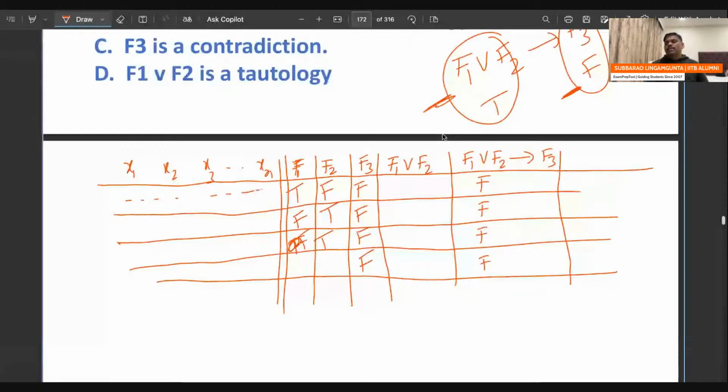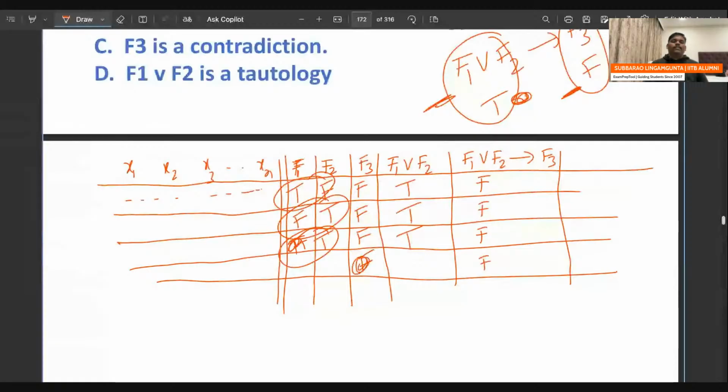F1 or F2 is a tautology. True. Now if you observe clearly, true, false becomes true under the OR operator. False, true became true. True, true became true. Next one, true implies false is false. True implies false is false. So like that he is saying. I hope everyone got it.